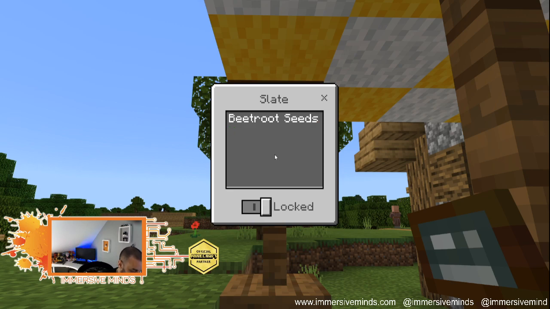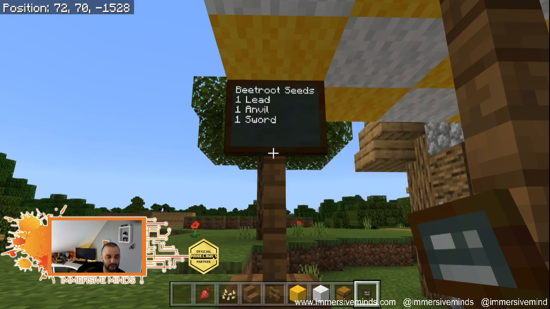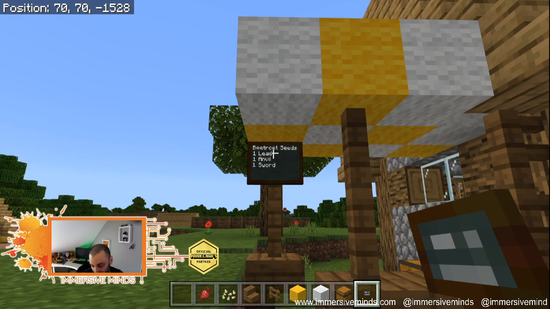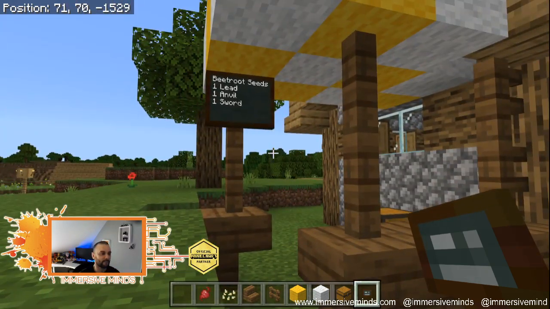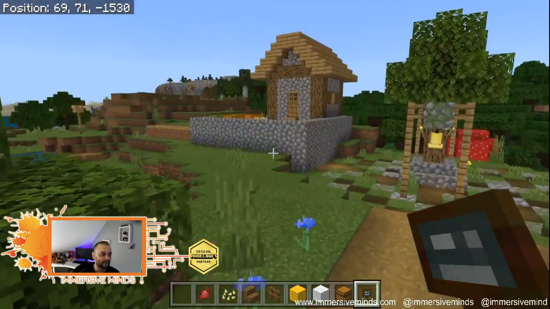beetroot seeds 1 emerald. Or you can have a trading system. Beetroot seeds, 1 lead or 1 anvil, or 1 sword. It's probably not worth it, but the kids can work out their bartering systems, Mad Max style. Who runs Barter Town? And so we can set up a little market space and sell those seeds.